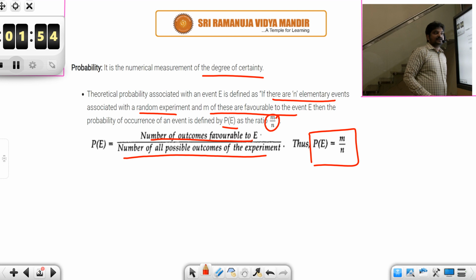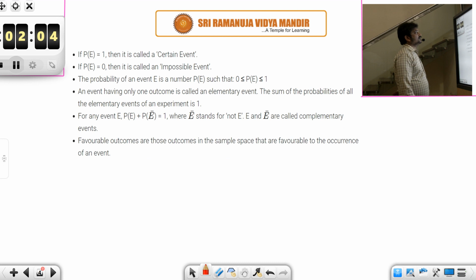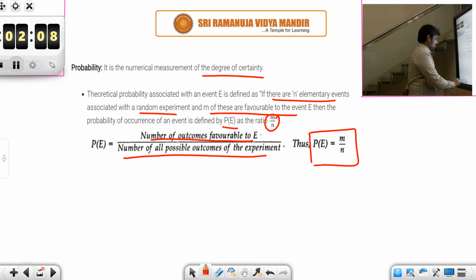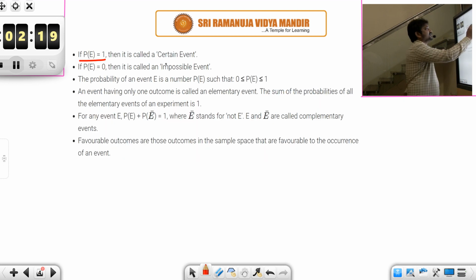What is E? It is the event. What is m? The number of outcomes favorable to E, and n is the total number of possible outcomes. Now, when will P of E be 1? When m is equal to n, then m by n will be 1. That is, all the outcomes are favorable to event E. Then we say that it is certain.